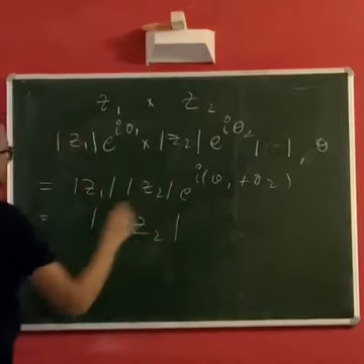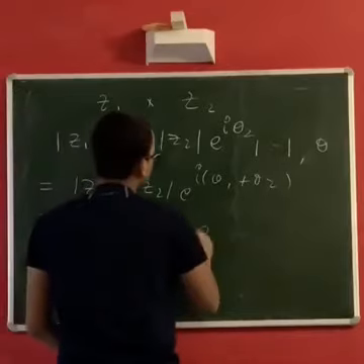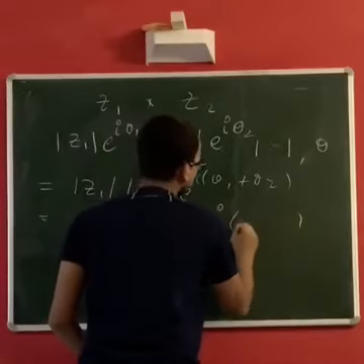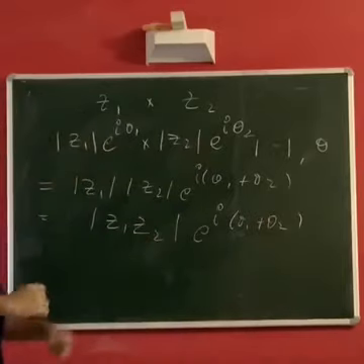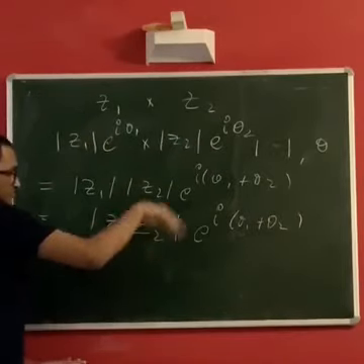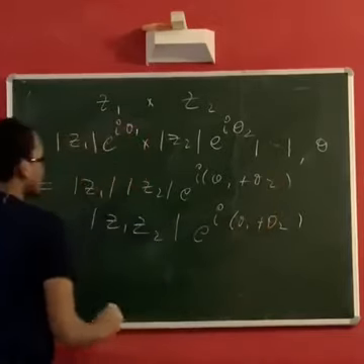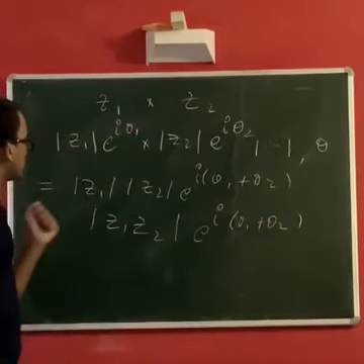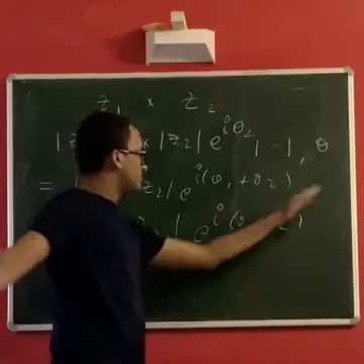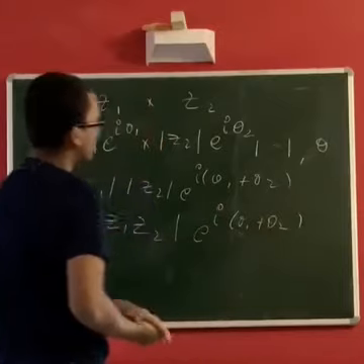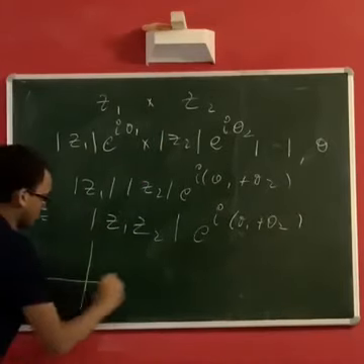Mod z1 times mod z2 is mod z1 z2 and e power i of (theta 1 plus theta 2). So this is a complex number of the form something mod into e power i something. So this is a complex number whose modulus is mod z1 z2 and whose argument is theta 1 plus theta 2. Let's try to use this information by looking at the graph.